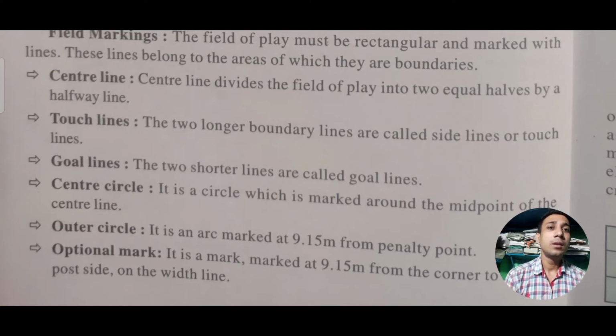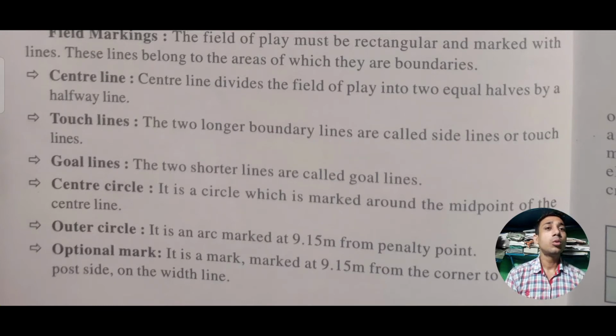Thereafter the touch line. What is the touch line? The two longer boundary lines are called side lines or touch lines. Means when we see a playground, every playground has its own boundary, right? And for football we also have a boundary, and that boundary is called the touch lines. And what about the goal line?